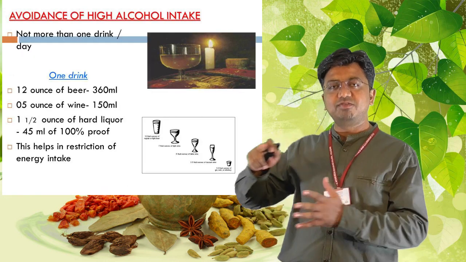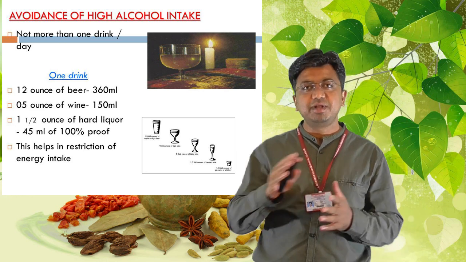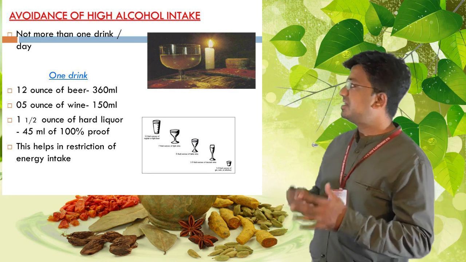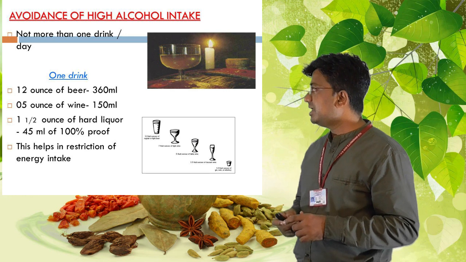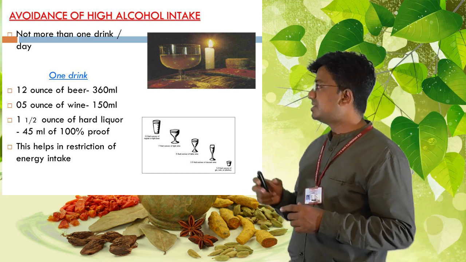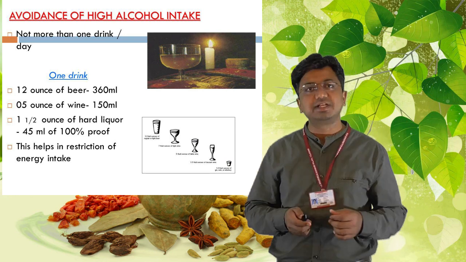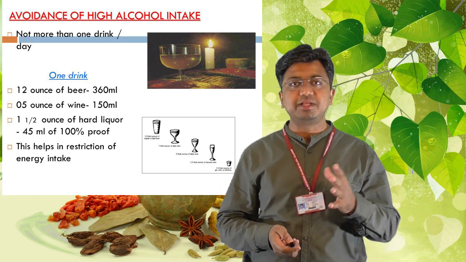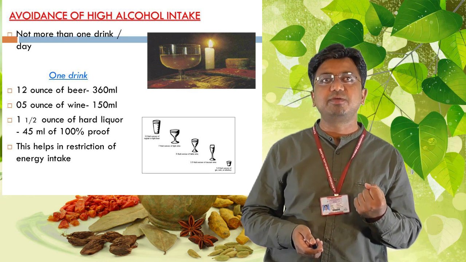A tapering-off pattern is to be conveyed to the patient, and thereby complete avoidance of alcohol can be achieved. One drink means 12 ounces of beer, that is 360 ml; 5 ounces of wine, that is 150 ml; or 1.5 ounces of hard liquor, that is 45 ml of 100% proof. This helps in restricting energy intake, and many pathologies created by high alcohol intake can be prevented.